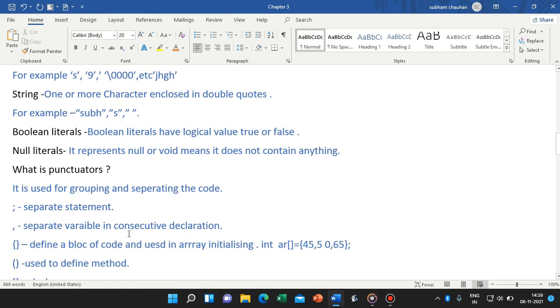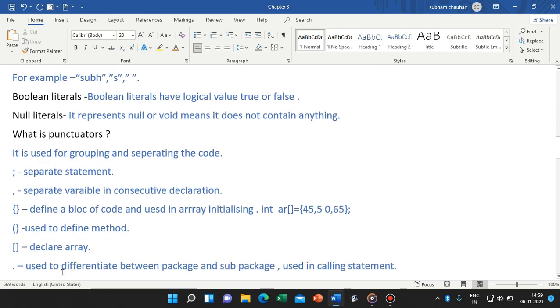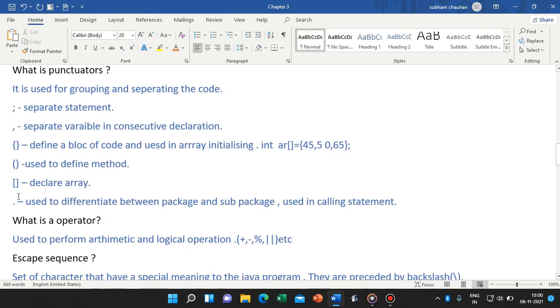We use the comma when we have to declare variables. We use this symbol in array initializing and also in a block of code to combine the code. It is used in methods: when we make a method we use this, and when we call a method we also use this. And it is used in declaring arrays. The period is used to differentiate between the package and subpackage in the calling statement.